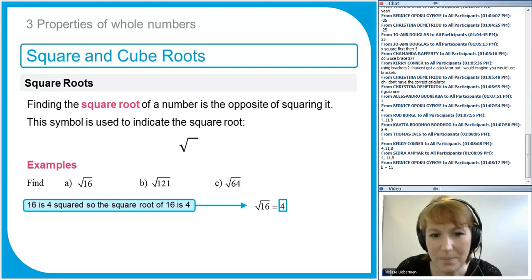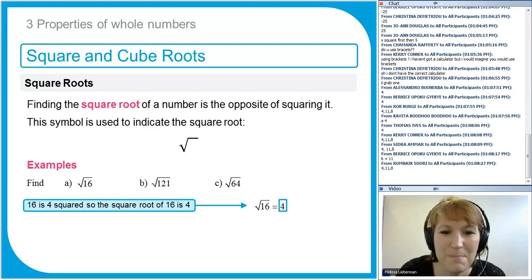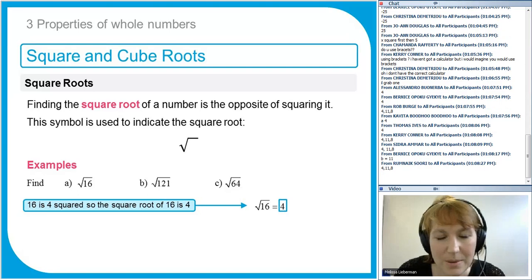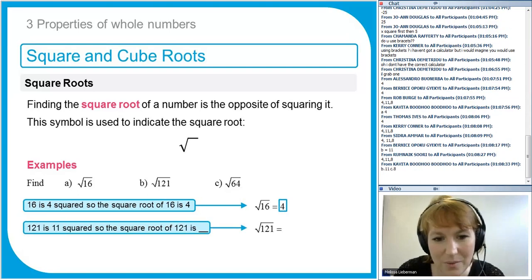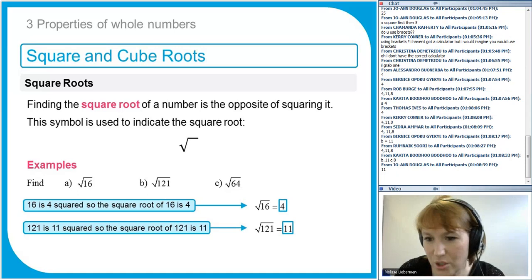Next one. There's always people that put their hand up and know the answers, but that doesn't mean to say that everybody does. Square root of 121. So what number multiplied by itself gives me 121? Now 121, I remember that that's 11 squared, or 11 times 11. So the square root of 121 is 11. Perfect. Joanne, good, perfect, right. Everyone's got that right.